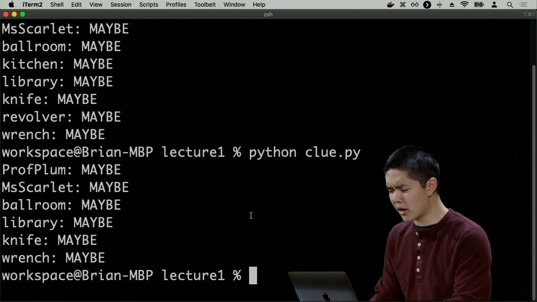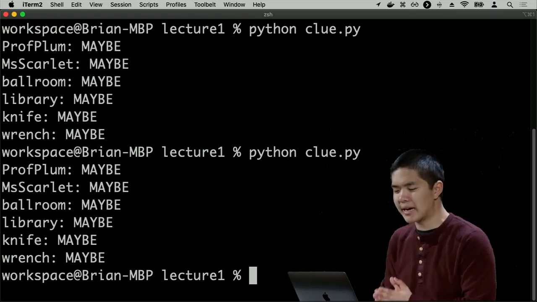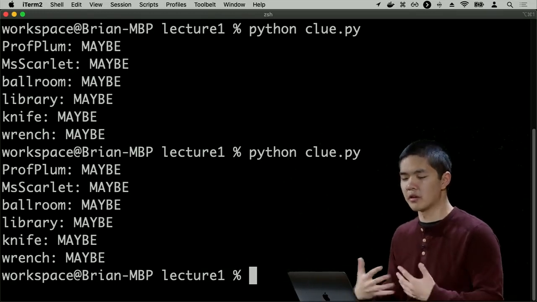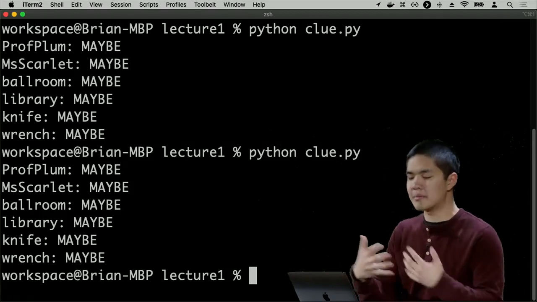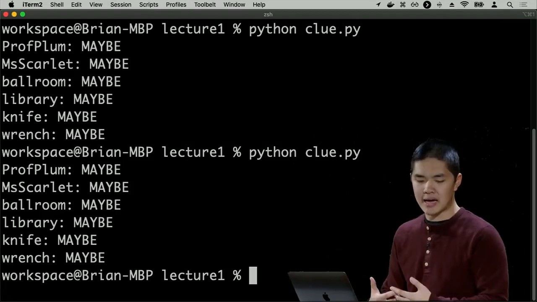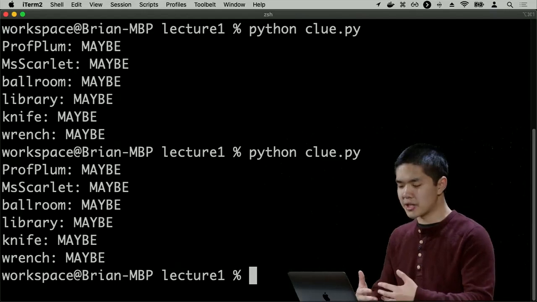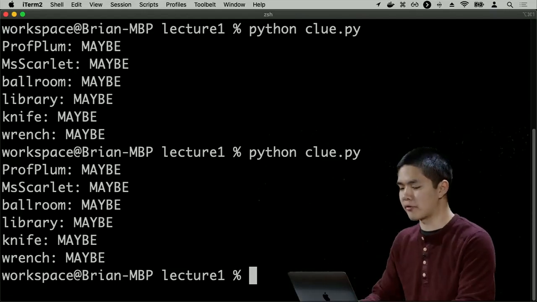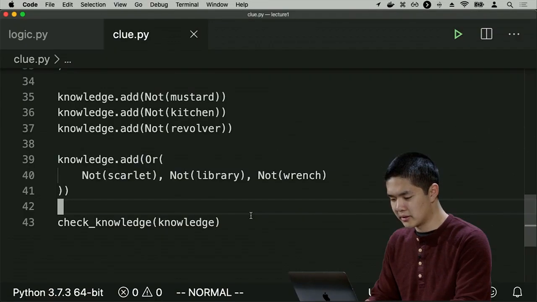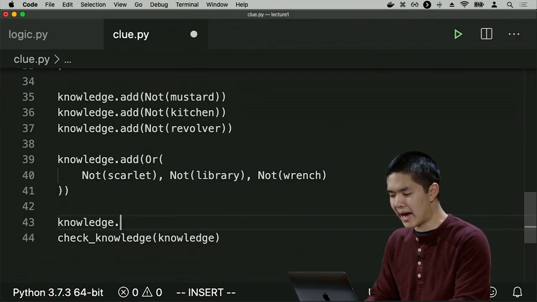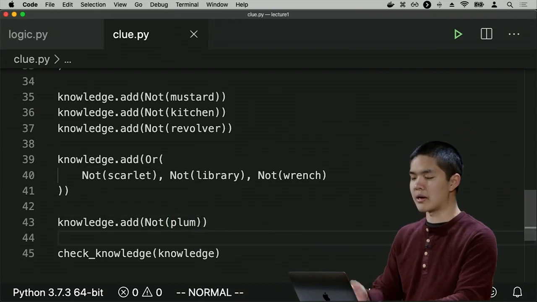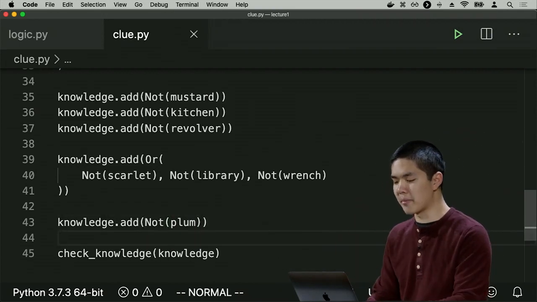And so now if I rerun clue.py, I don't actually have any additional information just yet. Nothing I can say conclusively. I still know that maybe it's Professor Plum, maybe it's Miss Scarlet. I haven't eliminated any options. But let's imagine that I get some more information, that someone shows me the Professor Plum card, for example. So I say, all right, let's go back here, knowledge.add, not Plum. So I have the Professor Plum card. I know that Professor Plum is not in the envelope.